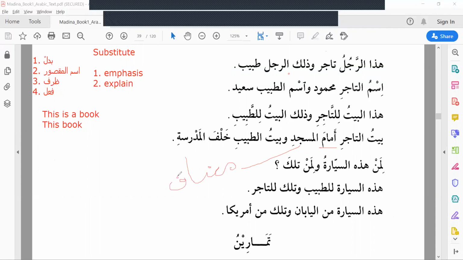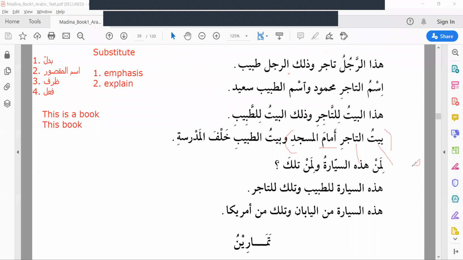Mudafun ilayhi should have kasra. So if somebody asks you to do this i'rab or tarkib, grammatical structure of this sentence, how do you do it? Baitul tajiri, merchant's house, baitu is mubtada, mudaf. Baitu has two statuses.